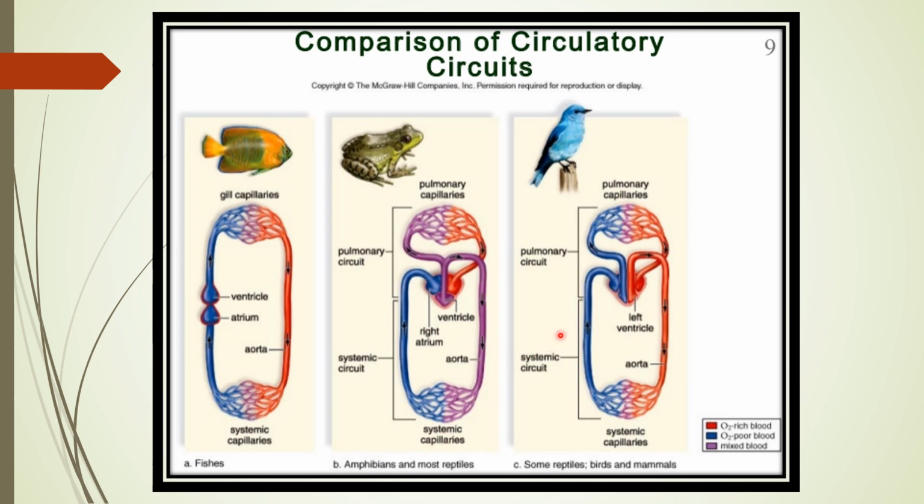Now if we talk about birds and mammals, the heart is completely 4 chambered, right? As we have seen in the previous slide also. So a 4 chamber heart is present in birds and mammals, and there is a complete separation between the oxygenated and deoxygenated blood, right? And this complete separation allows a highly efficient supply of oxygen to the body, and this is because these animals have high energy needs.